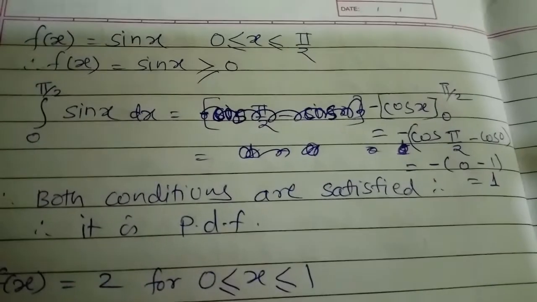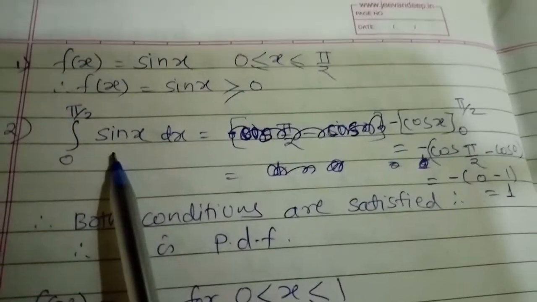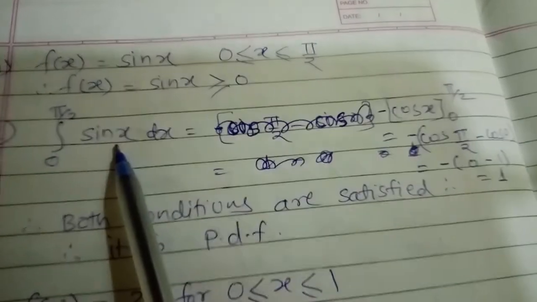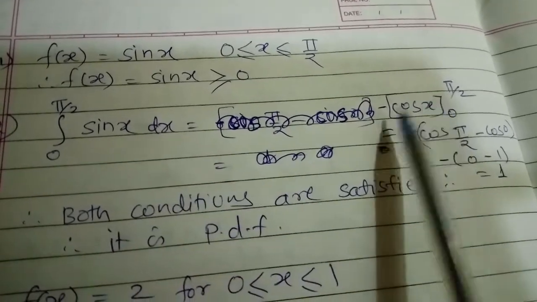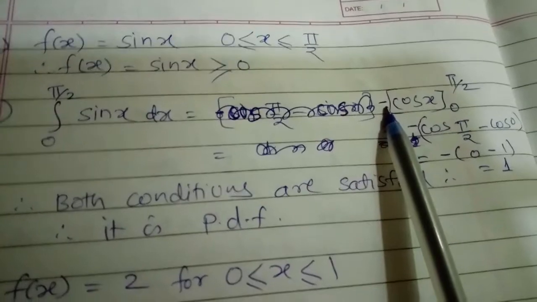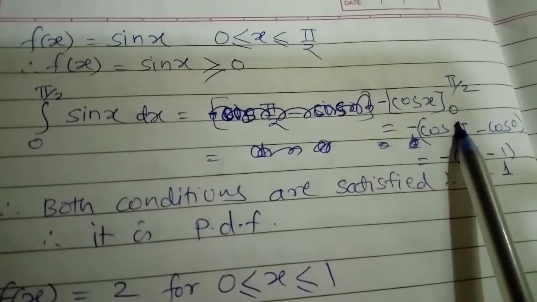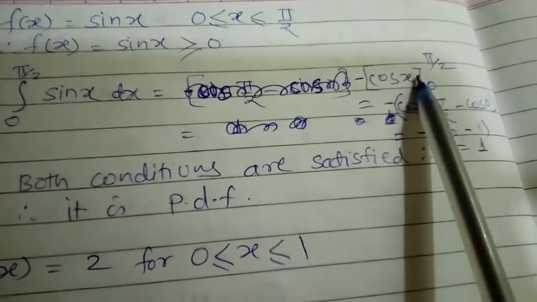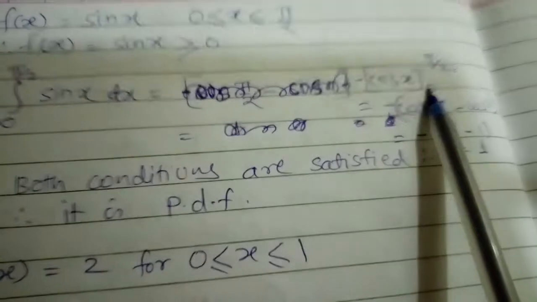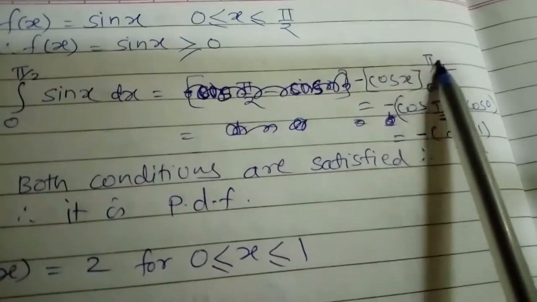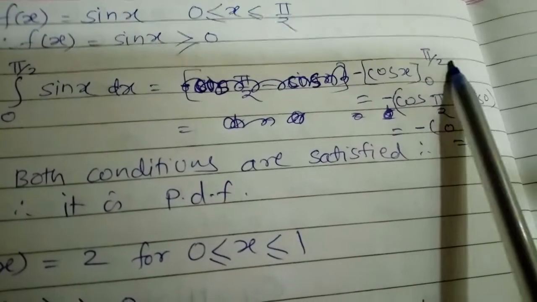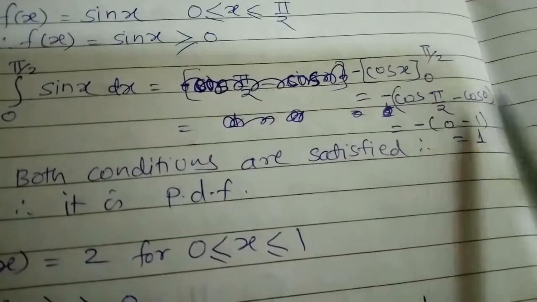See this example again. First, the second condition of this one, that is sin x from 0 to pi by 2. The integration of sin x is minus cos x. So here I put the sign, minus cos x, from 0 to pi by 2. The formula is that you subtract the lower limit from the upper limit. This is the upper limit and this one is the lower limit. So instead of writing x, we write this upper limit here. So minus of cos pi by 2 minus cos 0 is here.